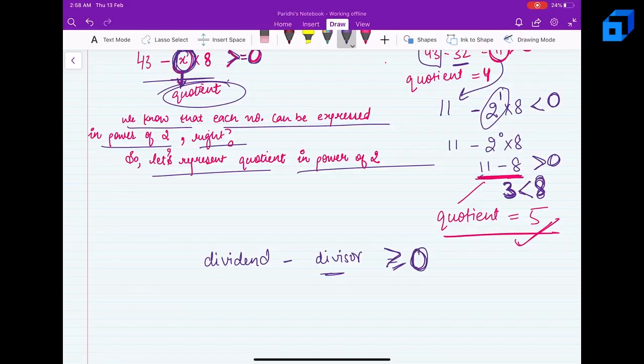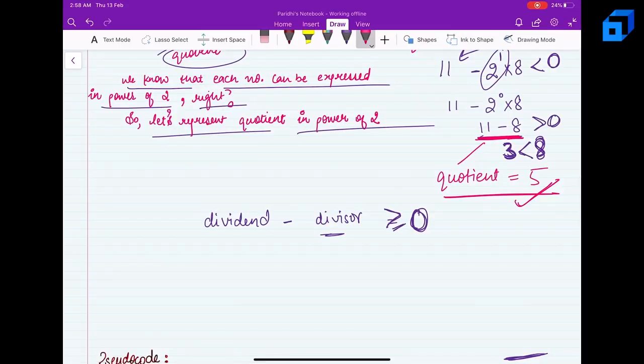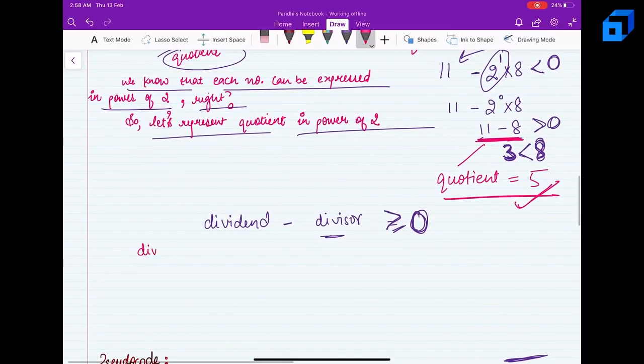So instead of that, how about if I try to do it this way? I have dividend equal to 43 and divisor equal to 8. So let's say I just have 8 right now. So 8 is greater than 43, right? How about 8 plus 8?